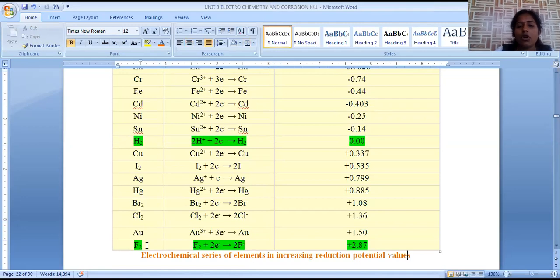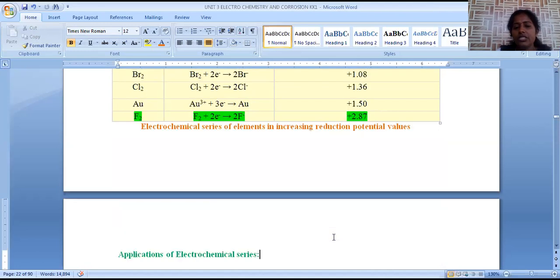Okay, so among all the elements present in this electrochemical series, fluorine is at the bottom position. Being the most electronegative element throughout the periodic table, it has a strong tendency to gain electrons, and because of gaining electrons, it is converted into fluoride ion. Its reduction potential was taken as plus 2.87 volts, so it is almost equal to plus 3 volts. It is the highest potential generated by fluorine. So that is the reduction potential value.